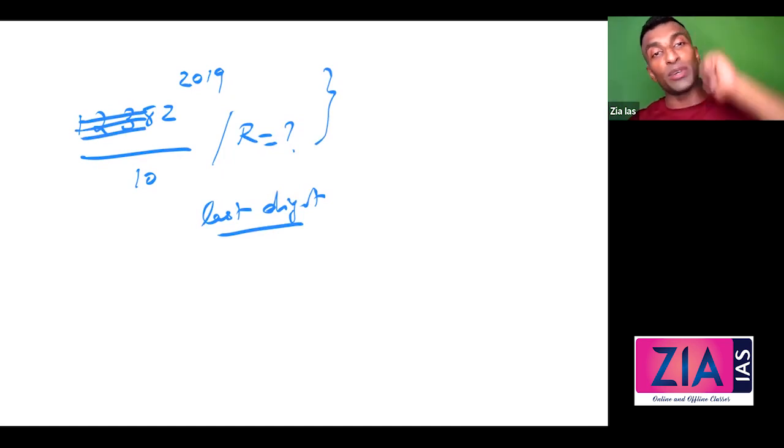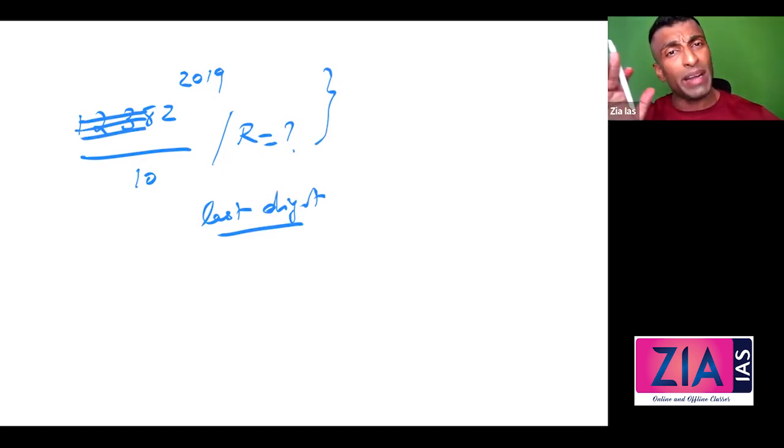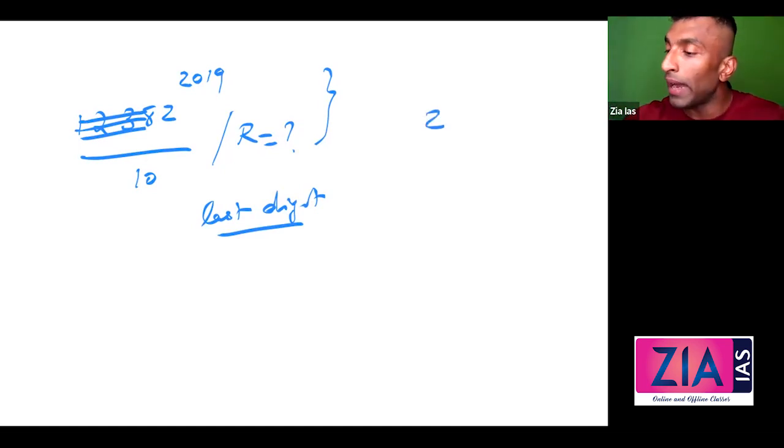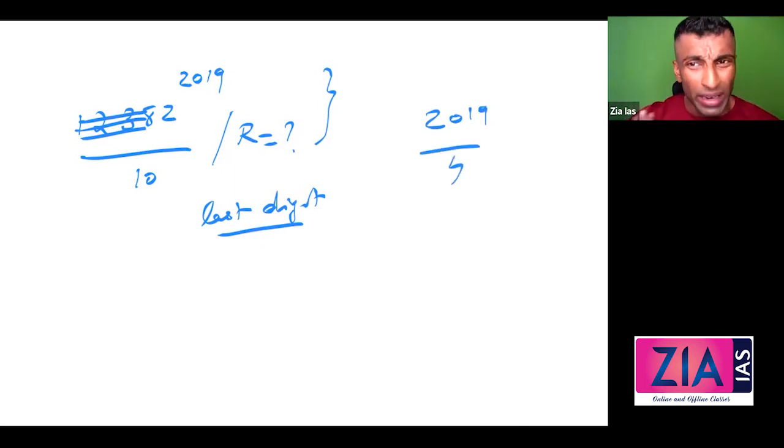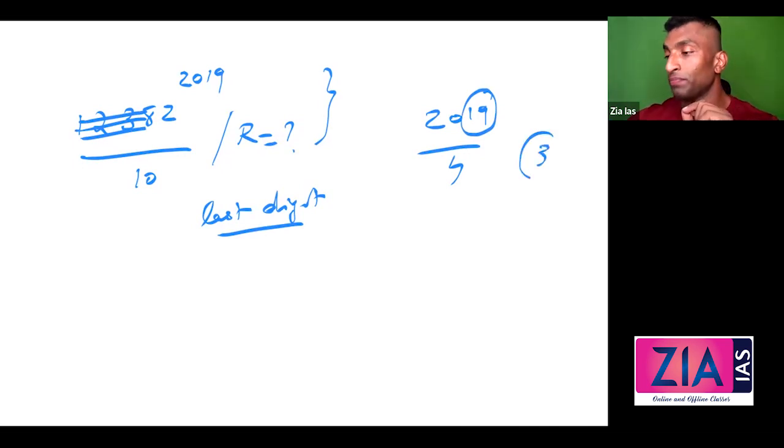So this is going to be 2 raised to 2019. And divided by 10 remainder is actually last digit. We know that. Then what I need to do, I take the power 2019, divide by 4. Even I don't want to divide it completely. If you need to divide it, you can do that. But I just need the last 2 digits only to divide this. That is a divisibility rule of 4. So what I am going to get is 3 here.